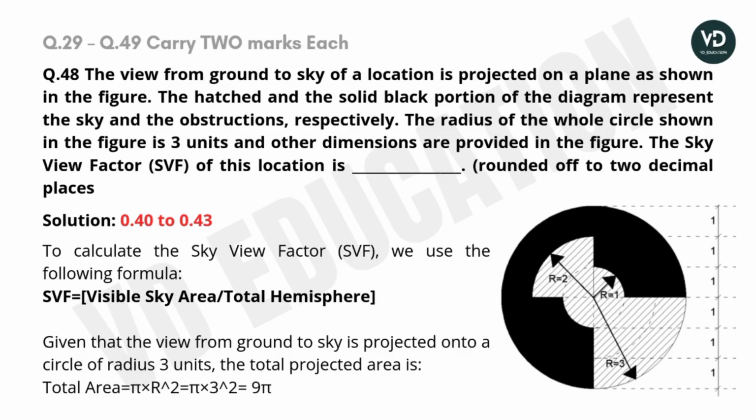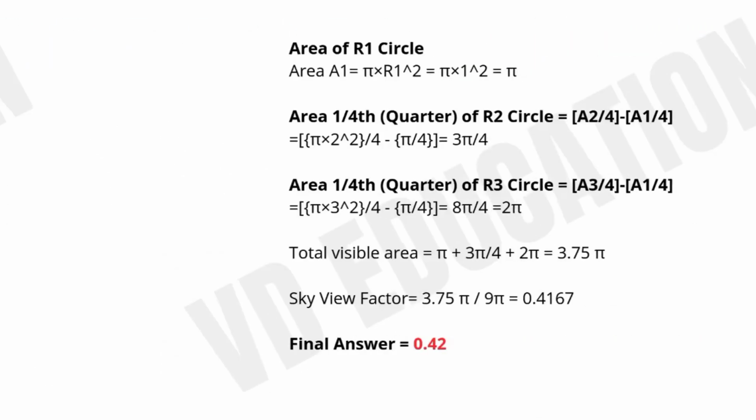We use this formula: SVF is equal to the visible sky area upon total hemisphere area. Given that the view from the ground to the sky is projected onto a circle of radius 3 units, the total area will be pi r square, where the value of r is 3. After putting the value we will get 9 pi as the total area of the circle. R1, R2, R3, three types of radius are given.